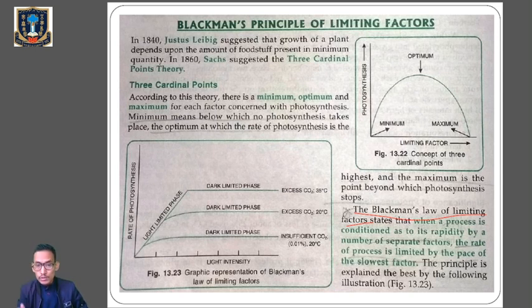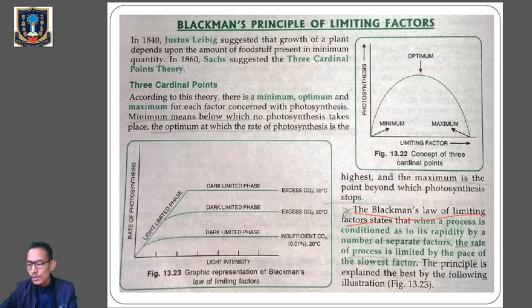So when a process is conditioned by more than one factor, then the rate of the process is limited by the pace of the slowest factor. Clear? So let's say, for example, in photosynthesis, if the amount of light, temperature and water is higher than that of carbon dioxide, then the amount of carbon dioxide will control the rate of photosynthesis because it is present in the lowest amount.